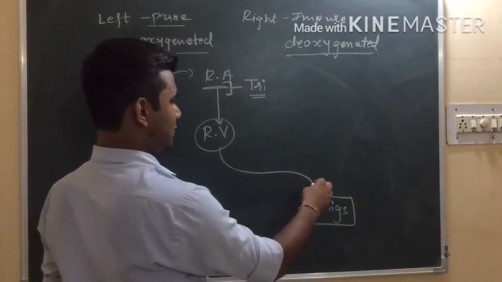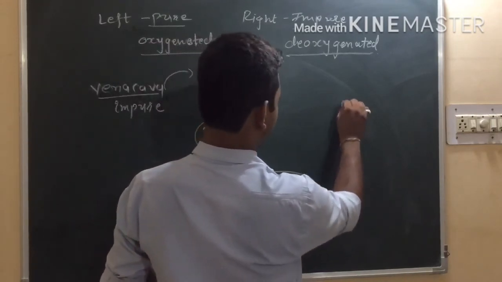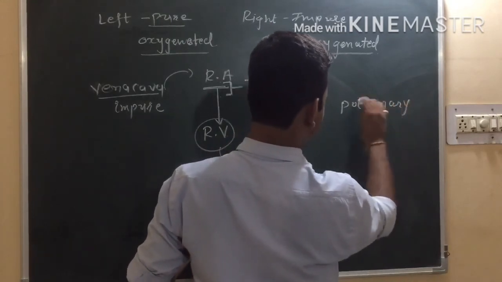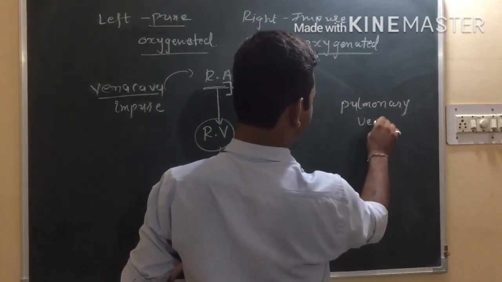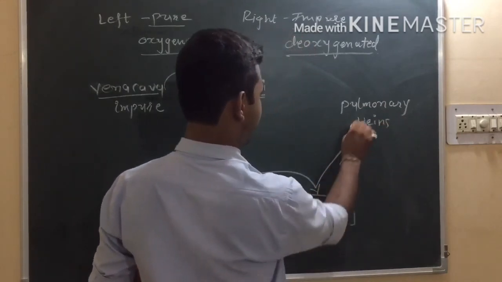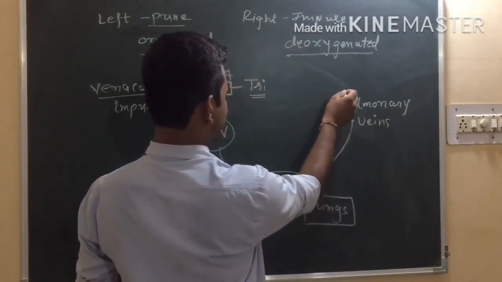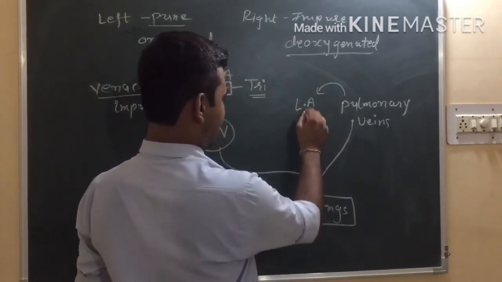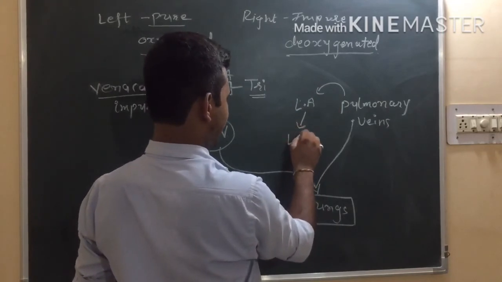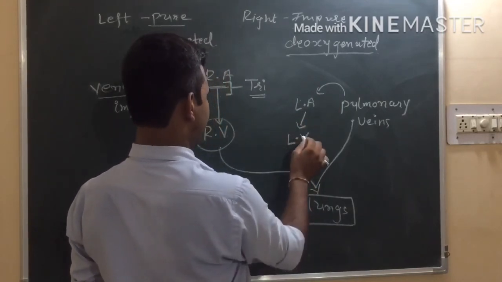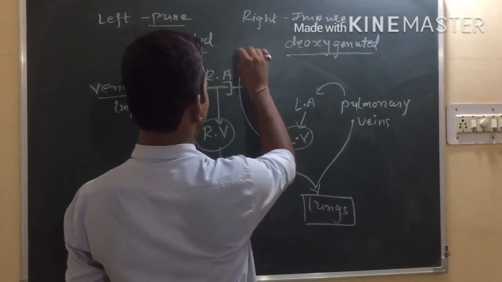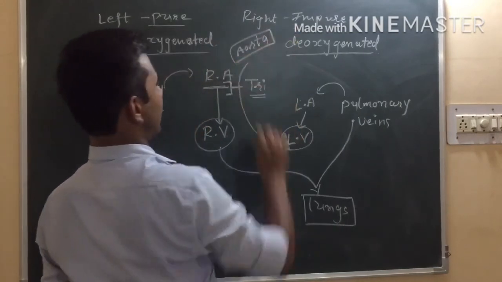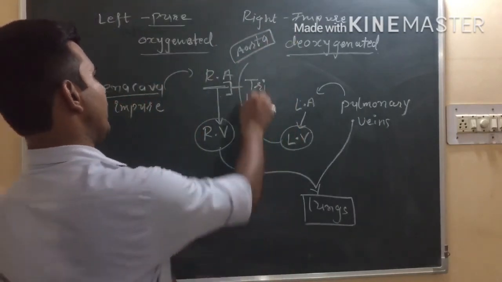From the lungs, through the pulmonary veins, this pure blood comes into the left atrium. From the left atrium, it will come to the left ventricle, and from the left ventricle by the aorta, it is sent to different body parts.